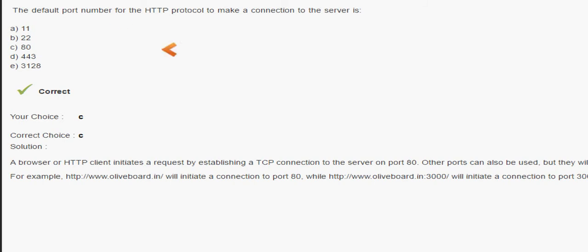So we have many different ports. Only port 80 is used by default; for others, we need to explicitly mention the port in the URL. Okay, we have to mention it in the URL. This is most important. We have 443, which is one of the important ports. Please write in the comment what purpose port 443 serves.